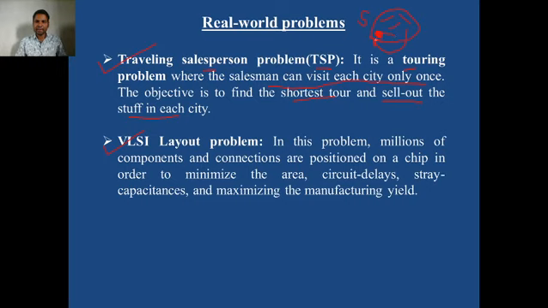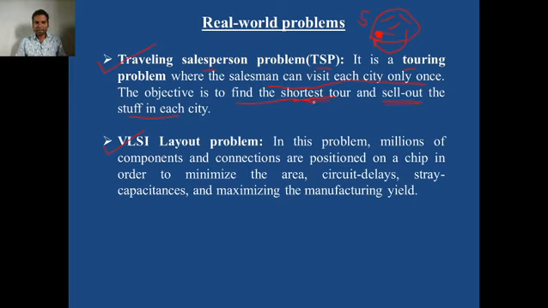The salesman has to reach each colony, and after reaching all the colonies, he has to come back to his initial location. He has to reach his office, because the salesperson starts his tour from his office, and after selling his products, he has to reach back to his office, but the objective is to find the shortest tour and sell the stuff.